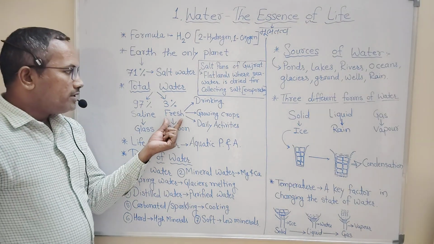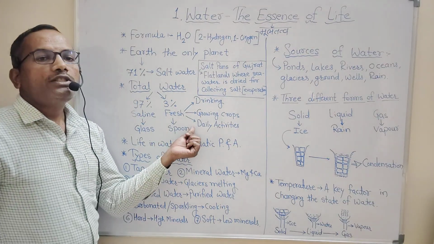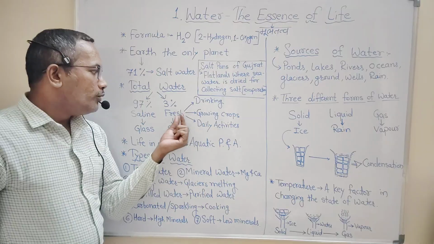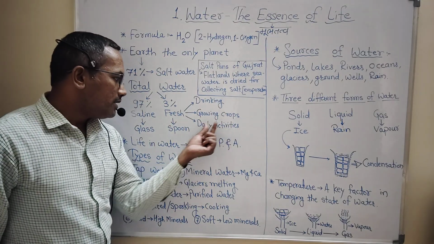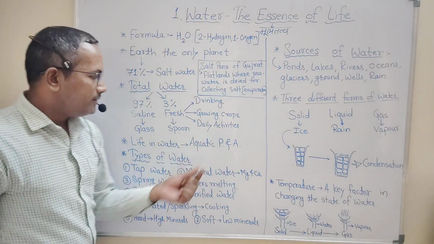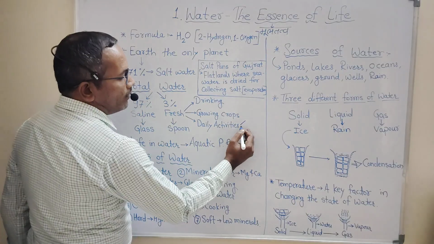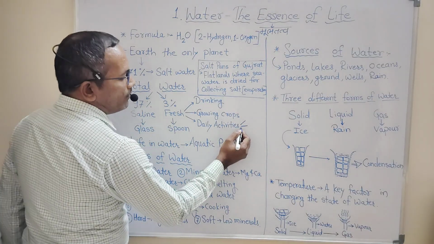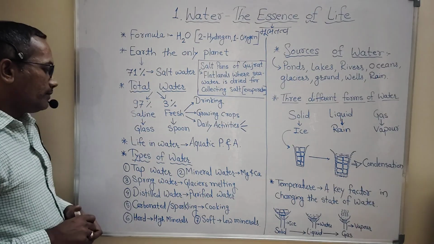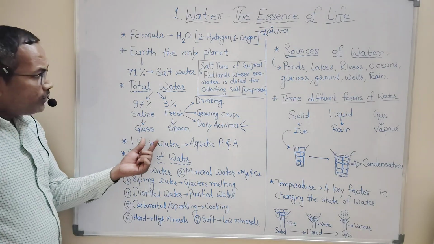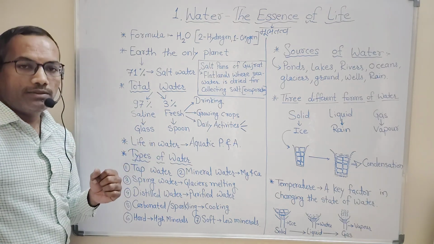Now, this 3% of fresh water is distributed for various uses. For example, we use this fresh water for drinking, for growing crops, and for daily activities. Daily activities means washing clothes, washing vehicles, washing kitchenwares, etc. Now, we know that water is very important for the existence of living organisms.